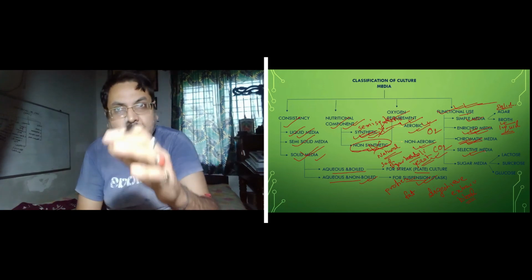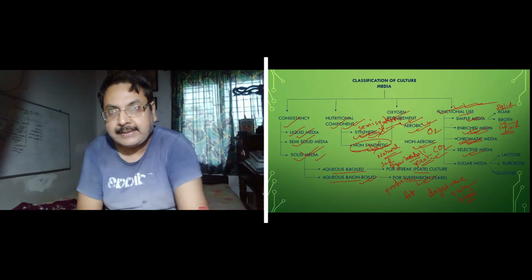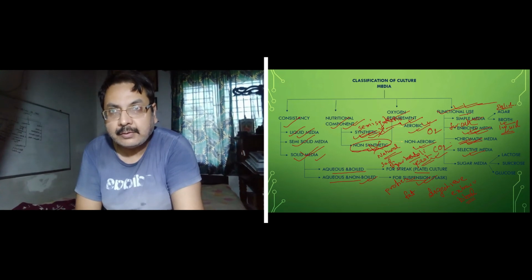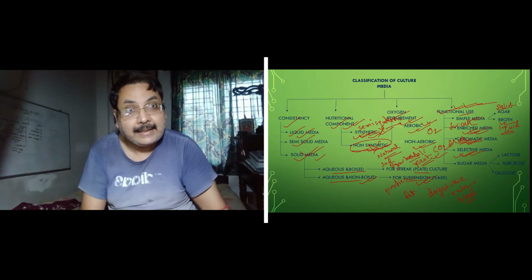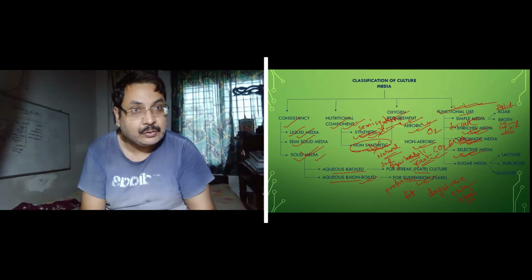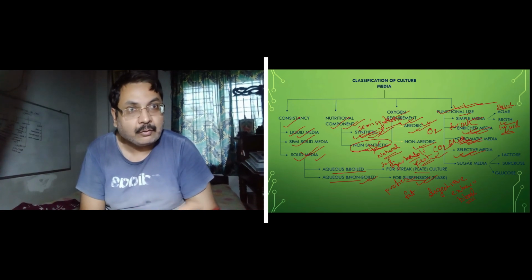Enriched media is for everything, for everybody. Chromatic media is also for all. But selective media is only for selective organisms, selective fungi, selective bacteria. This is why it is called selective media. It will not allow any other microorganisms to grow. It will allow particularly the microorganism which you want. Otherwise, it will not contaminate it.